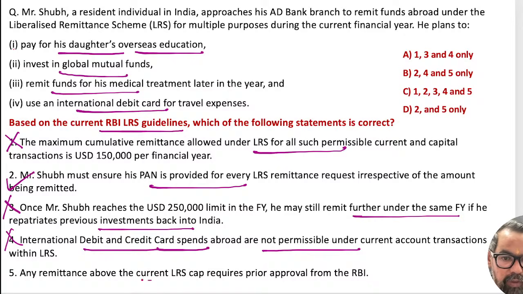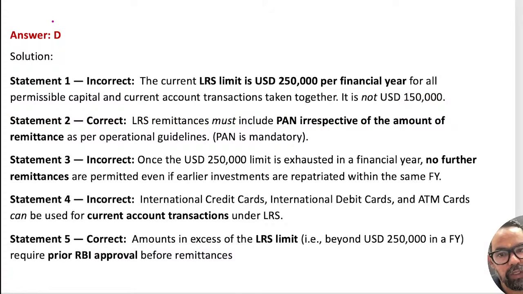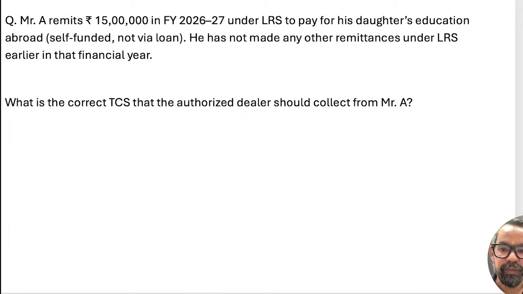Any remittances above the current LRS cap require prior approval, in which case we will be routing through authorized dealers, right? So 2 and 5 are what we have to find. Oh yes, we have 2 and 5, sorry, I missed this one. So D will be the right answer for this particular one, right? Very simple one. Next one.